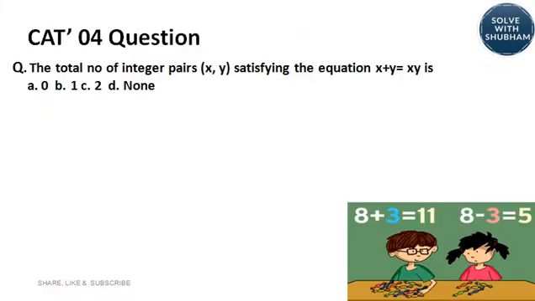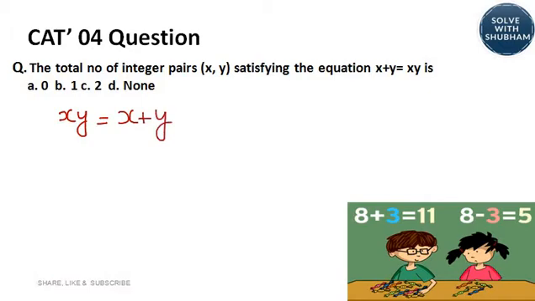The first question has been picked up from the CAT 2004 paper. It goes like, the total number of integer pairs x, y satisfying the equation x plus y is equal to xy is, and we have been given 4 options. Now, the equation goes like xy is equal to x plus y.